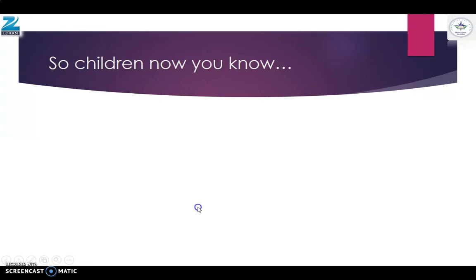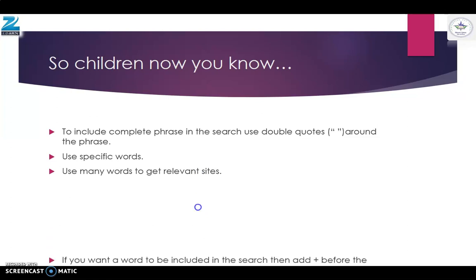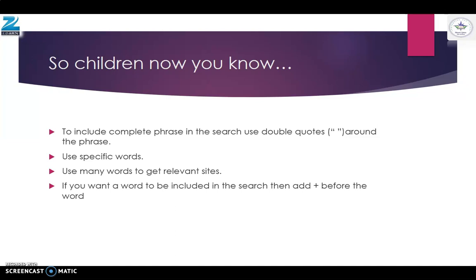So children, now you know to include a complete phrase in the search, use double quotes around the phrase, use specific words, use many words to get relevant sites. If you want a word to be included in the search, then add plus before the word. If you want a word to be excluded from the search, then add minus before the word. So all these are the tips for effective search.